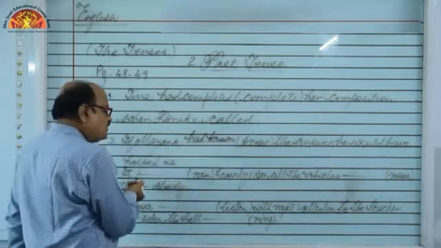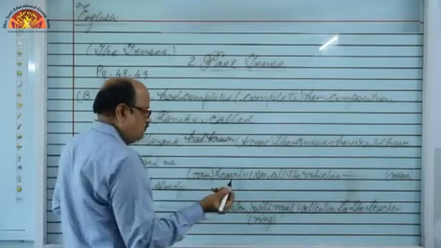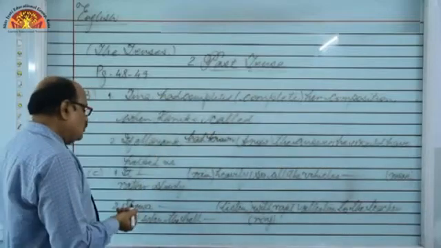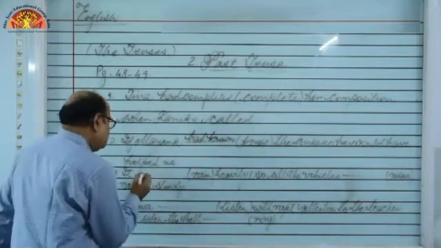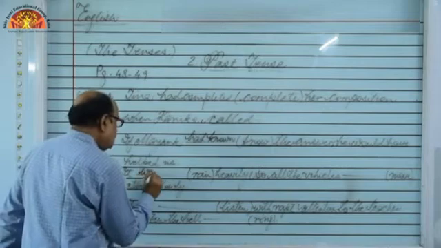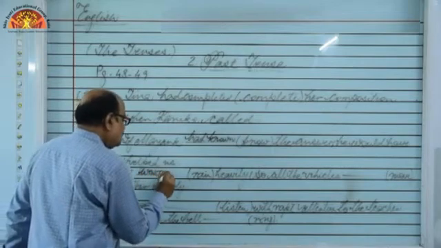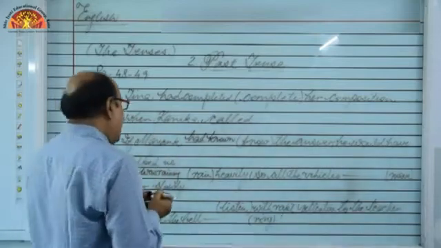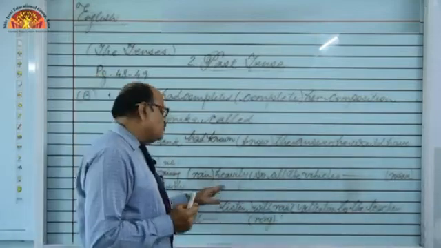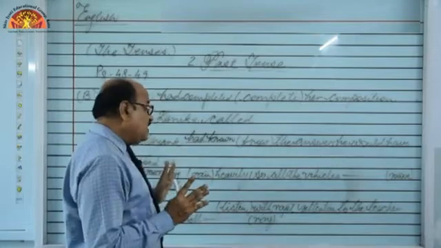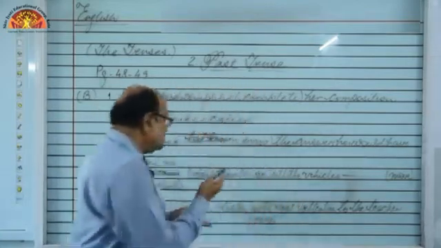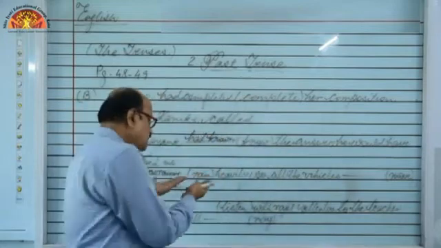Next is, it blank rained heavily. So all the vehicles blank move slowly. So what to write? It was raining heavily. Yes, we are talking about rainfall. It was raining heavily, so all the vehicles, means two same tenses are being used here.